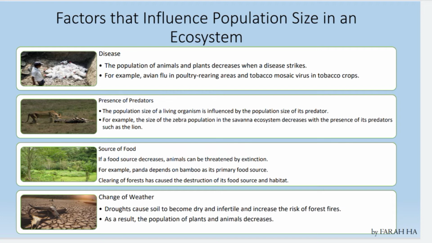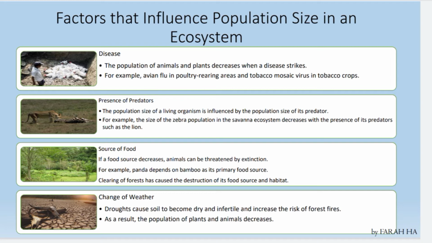So second is presence of predators. The population size of a living organism is influenced by the population size of its predator. For example, the size of the zebra population in the savanna ecosystem decreases with the presence of its predators such as a lion. So when the population of predators is high, the population of prey will be decreased.